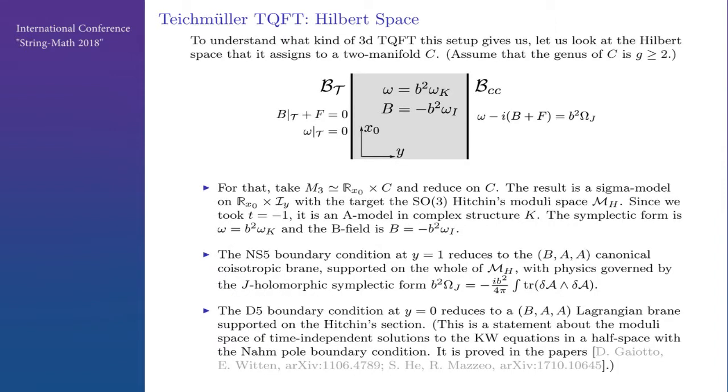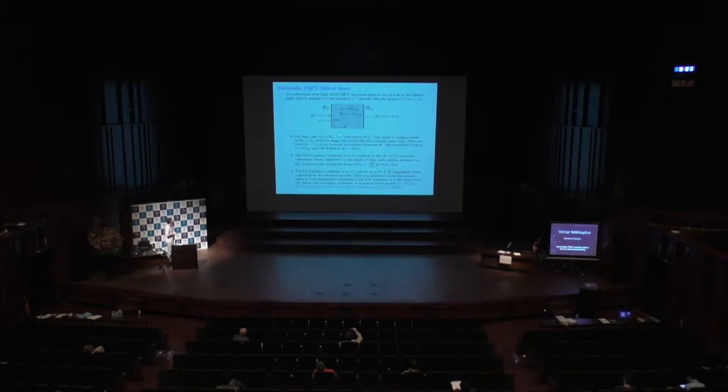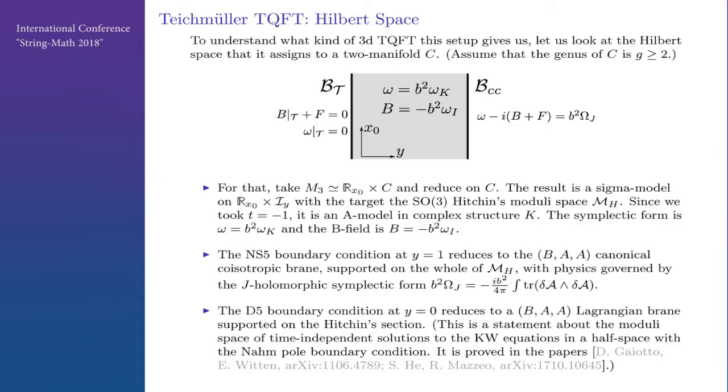Now, I'm claiming that this theory is Teichmüller TQFT, and let me explain why and what this is. For that, let's take our M3 to be a 2-manifold C times R, and we want to see what Hilbert space the theory associates to this Riemann surface. If we reduce on C, we get a two-dimensional sigma model on R, which is time times interval, which is the Hitchin model, where the target is a Hitchin moduli space.